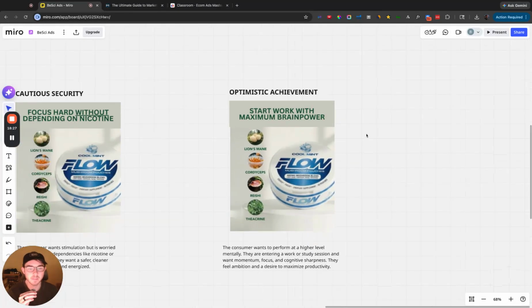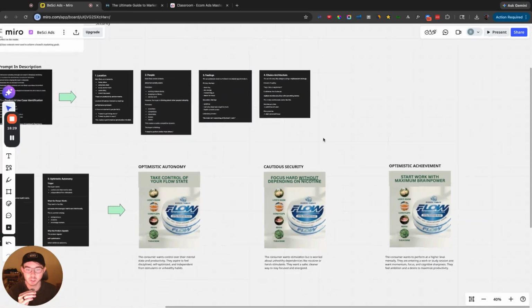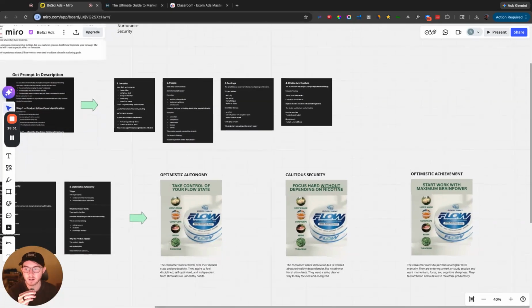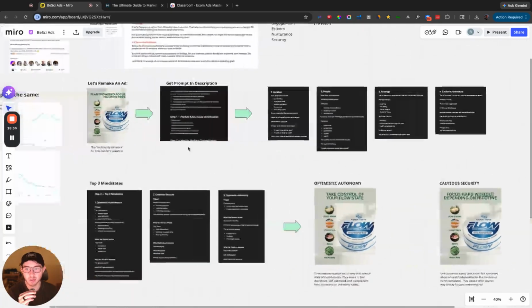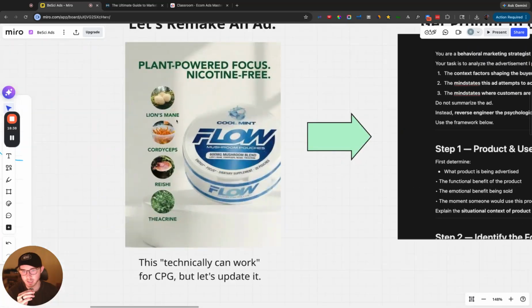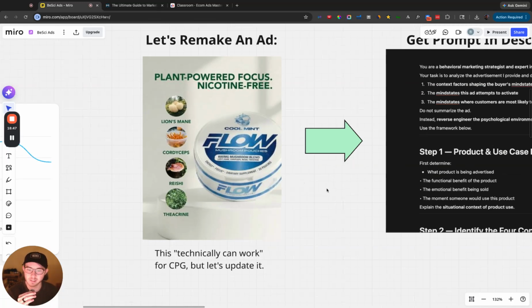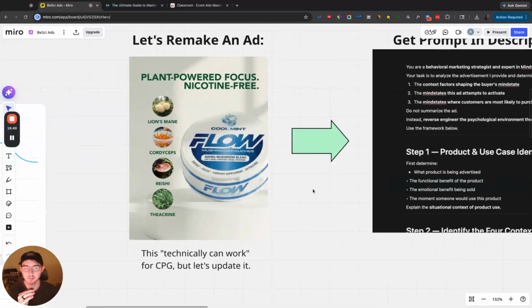So this was just one full example of what it looks like to go through and take a mediocre advertisement that is features based. Technically this could work. I'm not going to say it's not going to work, because I've been thoroughly surprised in the past by what does end up working, but we don't necessarily have the best psychological chance to tap into that person's mind state and really emotionally resonate and make them feel like we understand them better than anybody else does, or any other competitor does, more specifically.